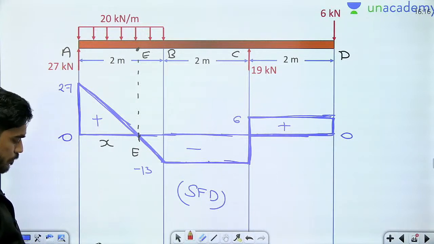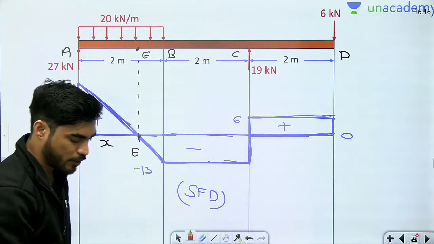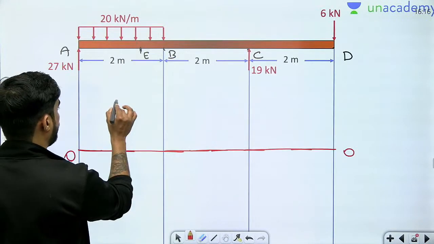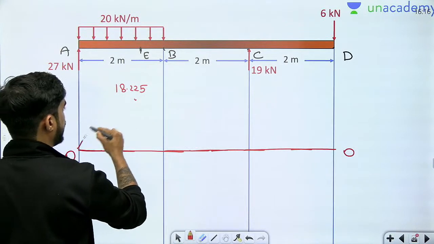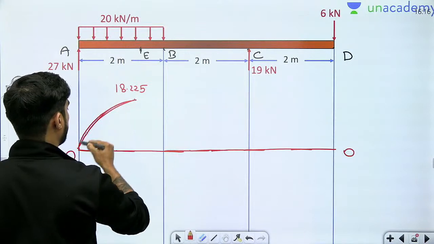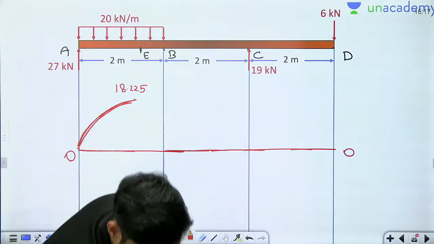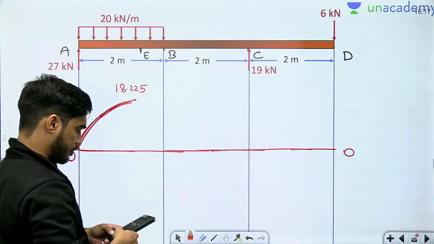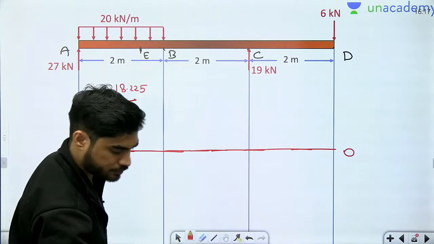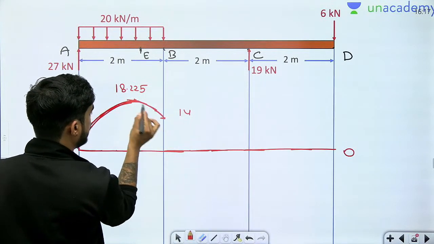So half into base into height, and that will give you the bending moment at this point, E point, 18.225. And from A to E, parabola with decreasing slope. Then at point B, 27 into 2 minus 20 into 2 into 1, 14, and here to here increasing slope parabola.